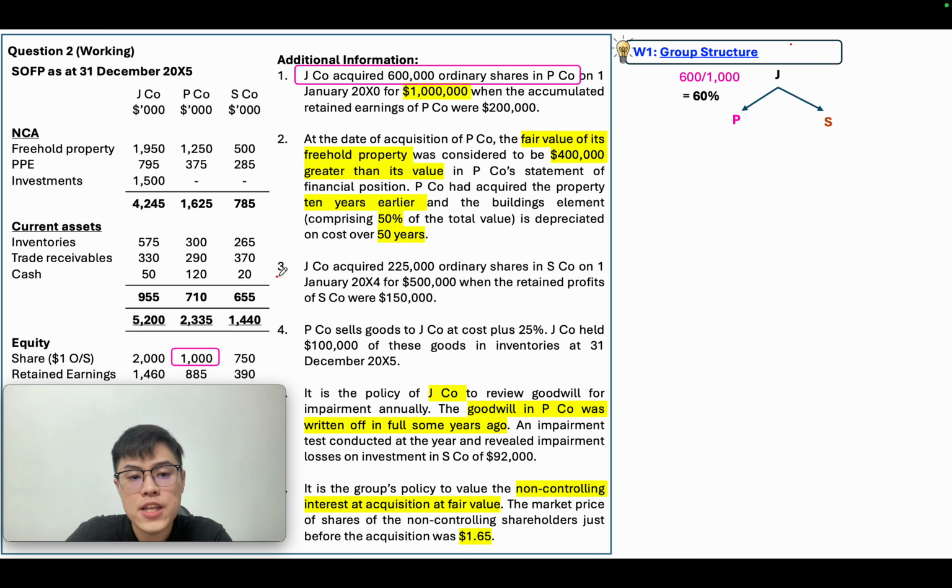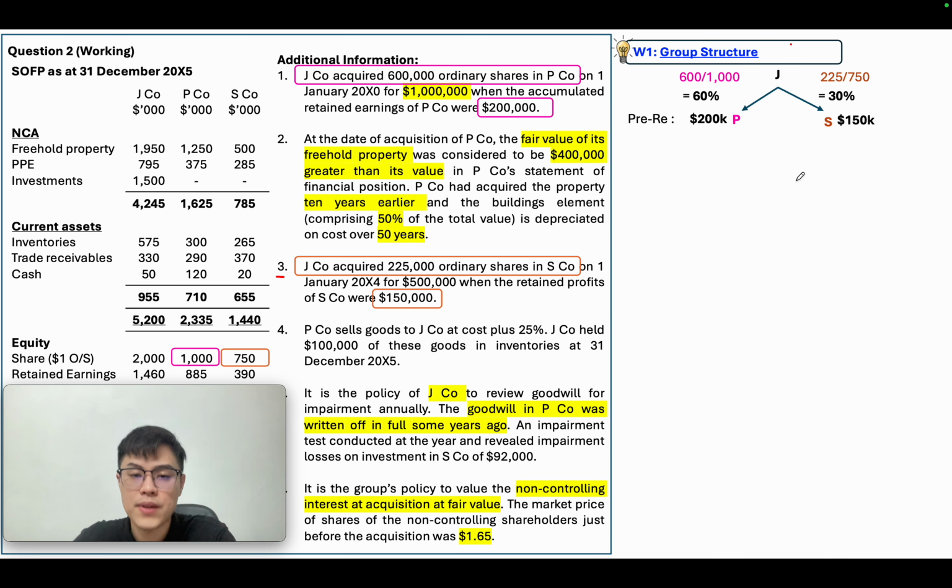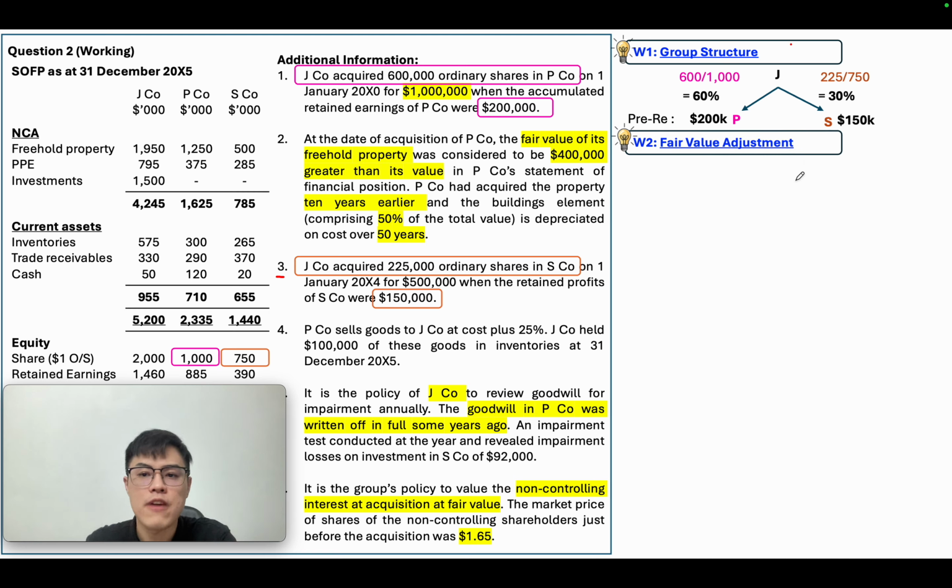Whereas looking at the additional information number 3, they say J buys over S for 225 units of shares. Compared over the total number of shares that S has, that is 30%. So this will be the most important information. One is a subsidiary, one is an associate. Then at the date of acquisition, your pre-acquisition retained earnings are 200 for P and 150 for S. Let's register it first. Then working number 2 will be to calculate the fair value adjustment.